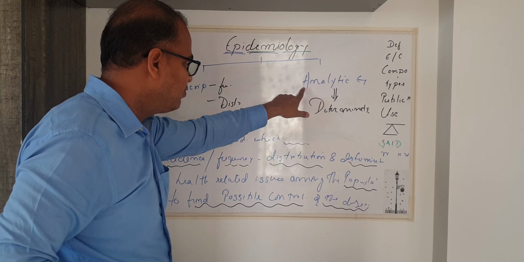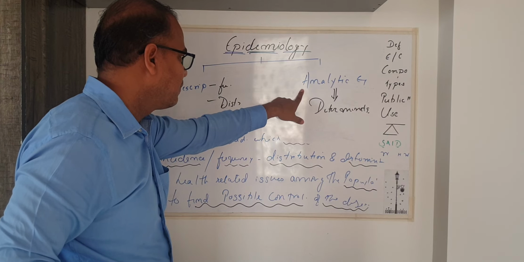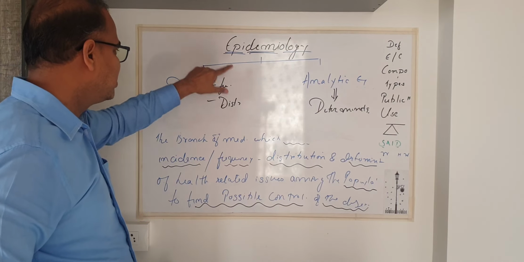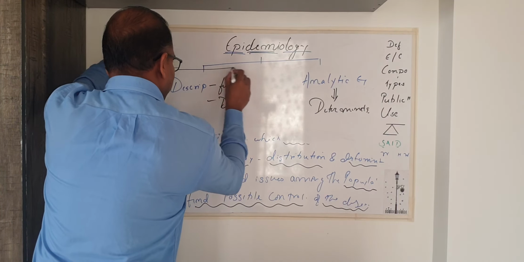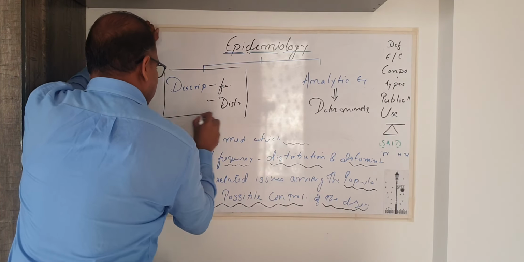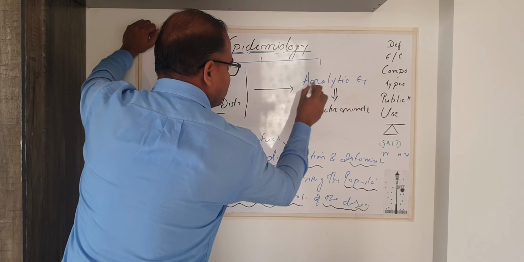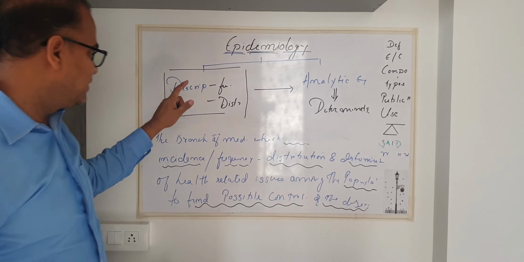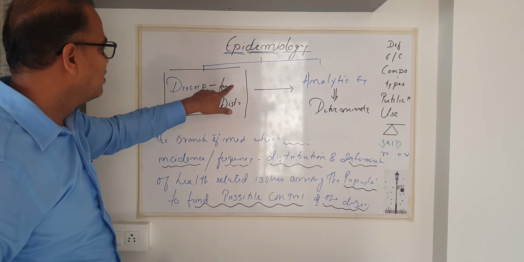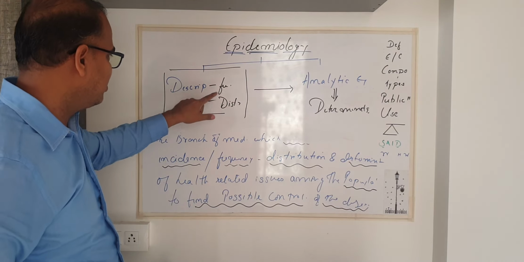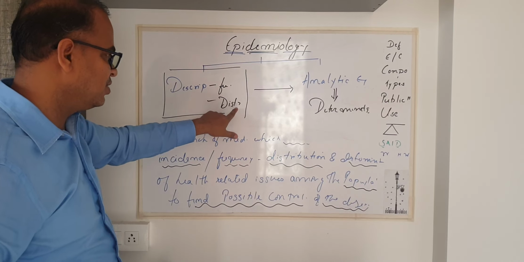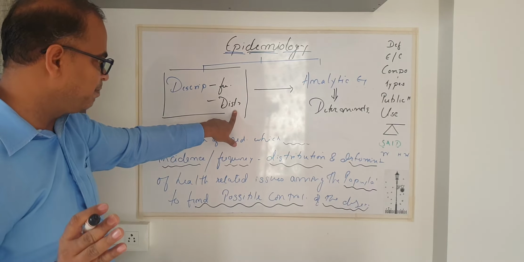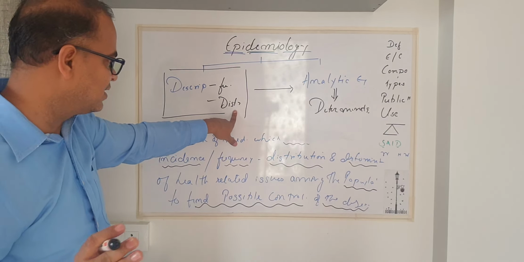Before reaching analytic epidemiology, we need to conclude this part, descriptive epidemiology. Without this, it's not possible to reach analytic epidemiology, right? Descriptive epidemiology involves the study of the frequency of the disease and distribution, in terms of person, place and time, the pattern of the spread of the disease, right?